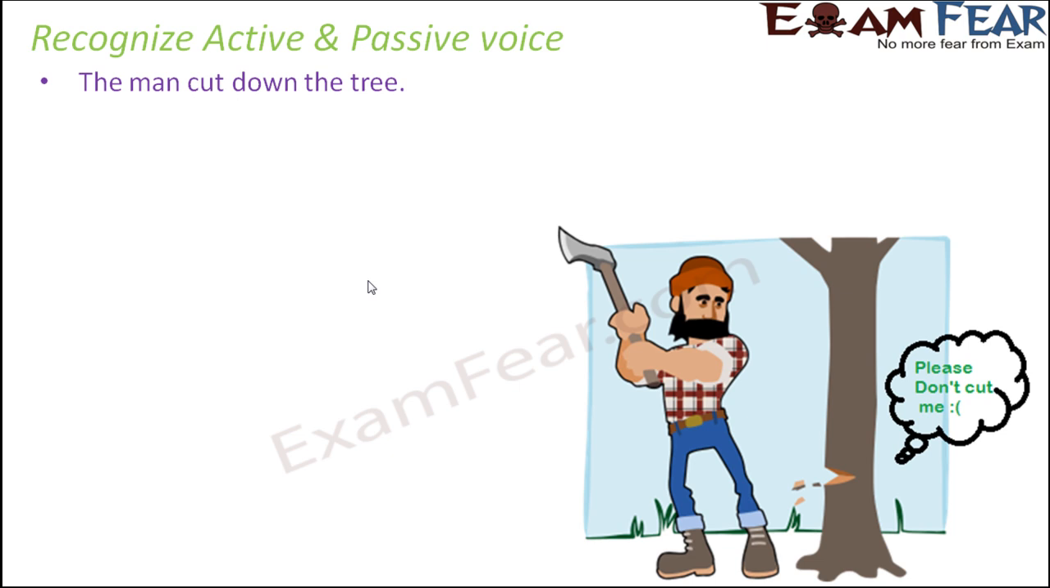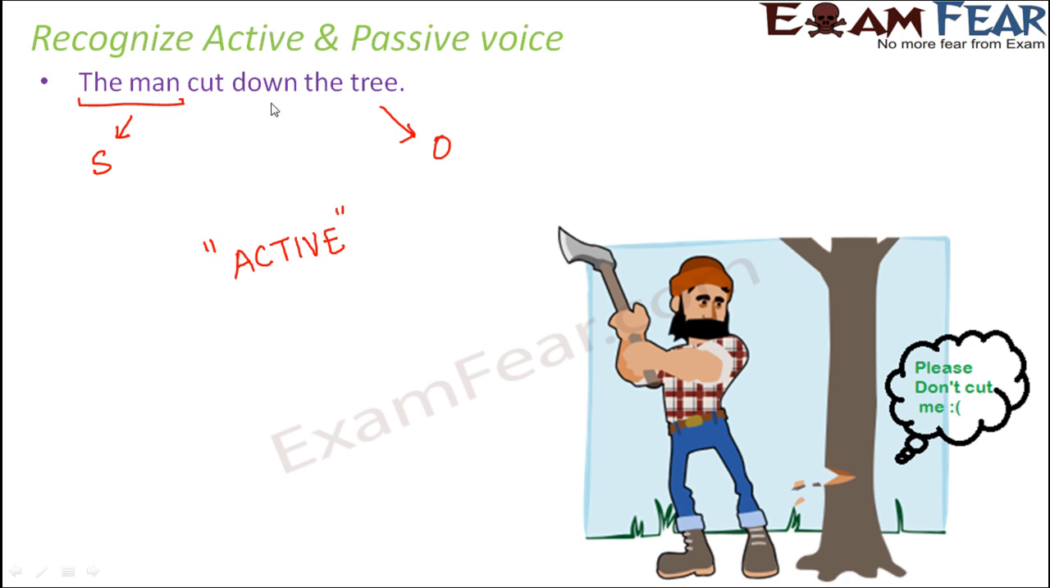In this case, what's the subject? Or who is the doer of the action? Is the subject doing something? Here the man is the subject. And is he doing something? Yes, of course, he is cutting down the tree. So the subject does something. That holds true in this case again. The tree is just the object. So here the subject does something. So this is again active voice.